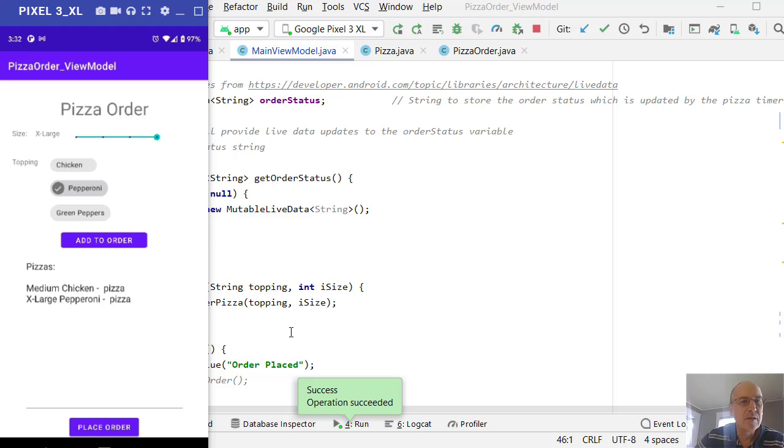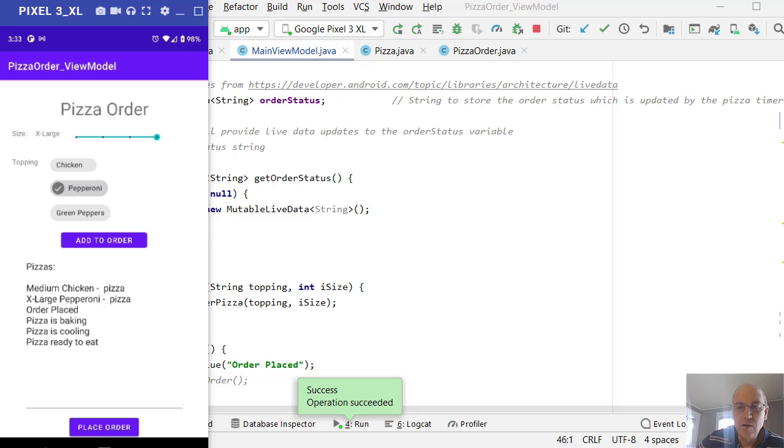Okay, so let's see how this will work. I've run the pizza app here. I've ordered 2 pizzas here, and now I'm going to hit the place order method, and I want it to update the data. So now I'm not clicking anything. It says pizza is baking. I wait a couple seconds, it says pizza is cooking. Wait a couple seconds, pizza is ready to eat. Really fast pizza prep. The timer is done. And so it'll go through this and update those 3 statuses as we go. So that's what we want to see there.